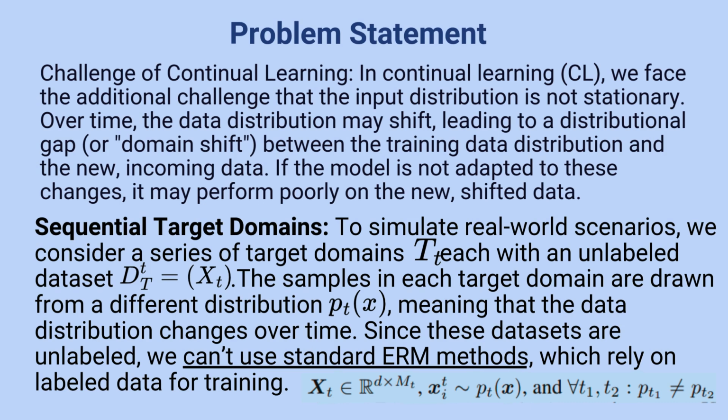Sequential target domains. To simulate real-world scenarios, we consider a series of target domains T, each with an unlabeled dataset D_T equal to X_T. The samples in each target domain are drawn from a different distribution P_T of X, meaning that the data distribution changes over time. Since these datasets are unlabeled, we can't use standard ERM methods, which rely on labeled data for training.